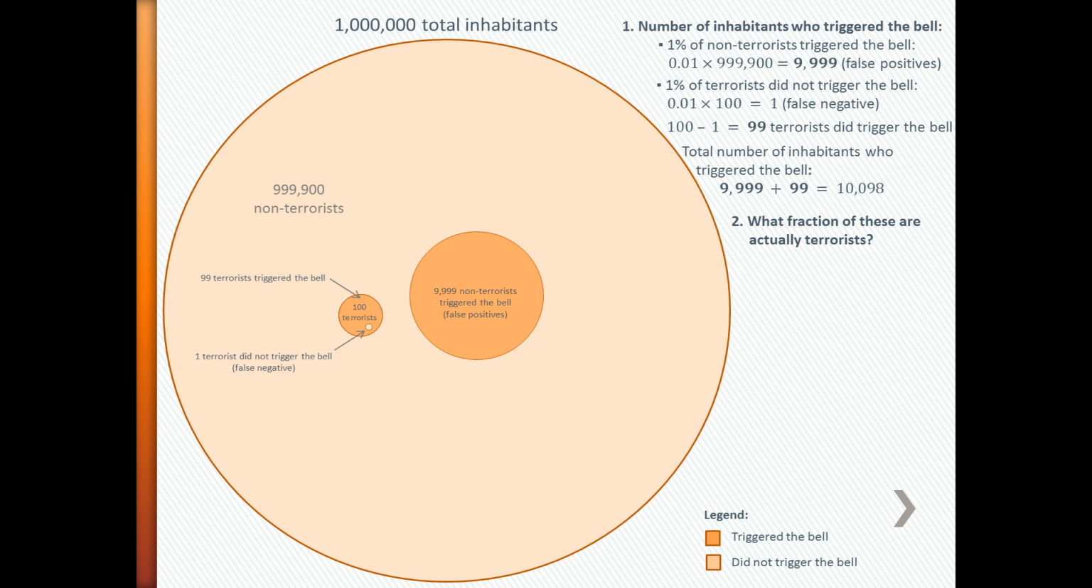Now, what fraction of these people who triggered the bell are actually terrorists? We simply divide the number of terrorists who triggered the bell by the total number of inhabitants who triggered the bell, that is, 99 divided by 10,098 which equals 1% approximately. This is the correct answer.